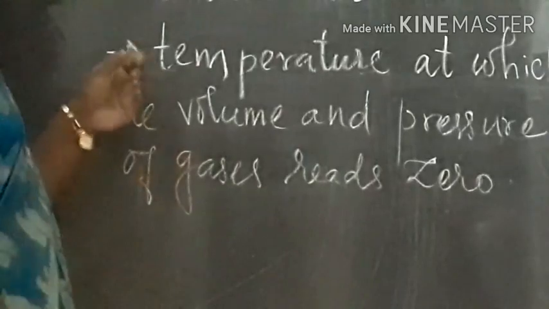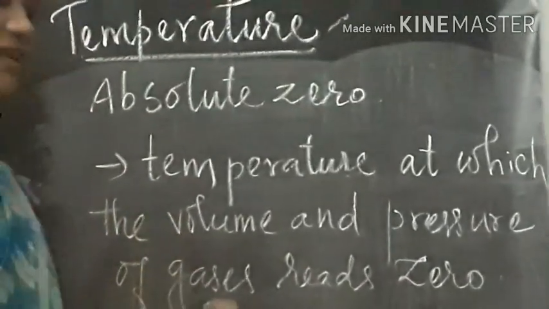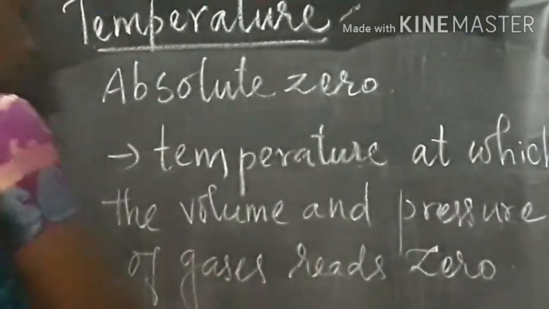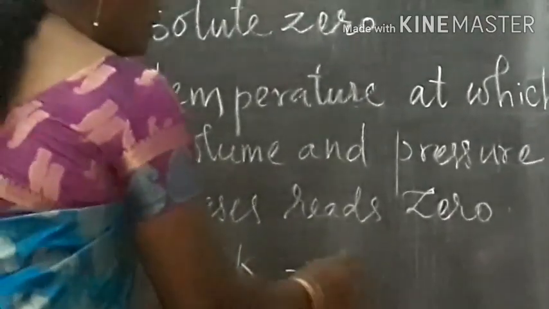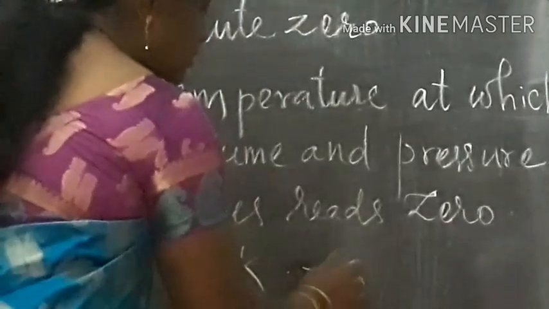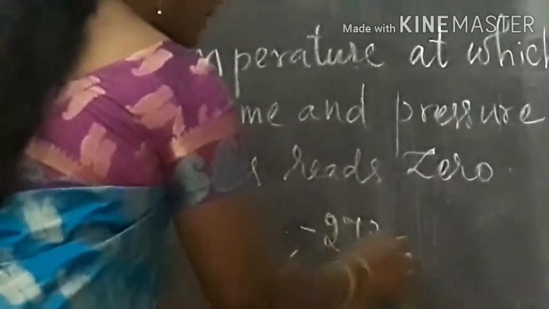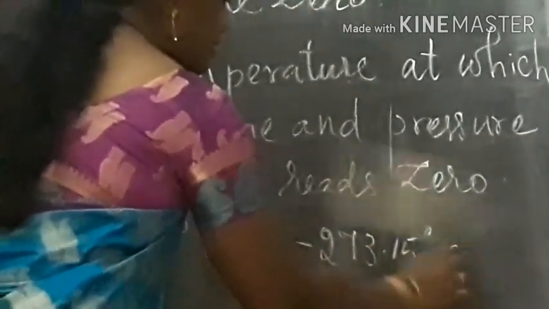Okay. So it is the temperature at which the volume and pressure of gases stay 0, or it is 0 Kelvin, and it is minus 273.15 degrees Celsius.